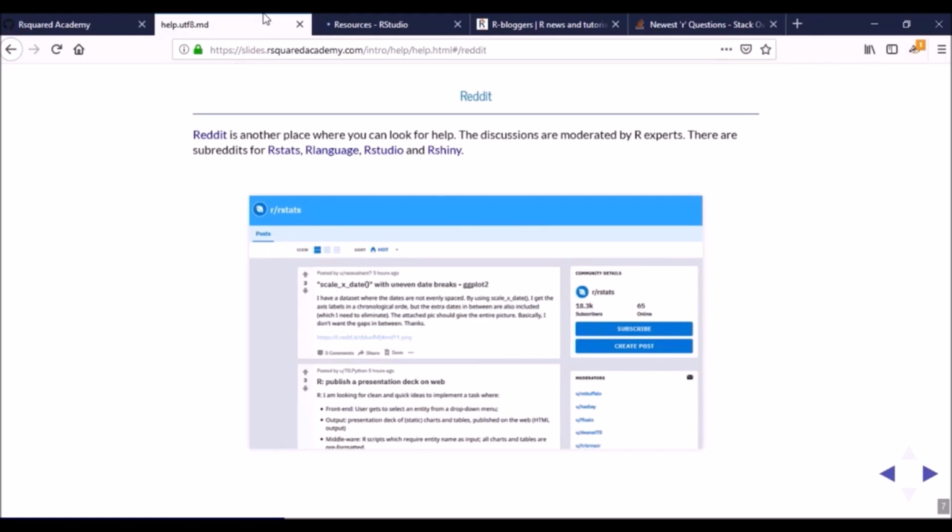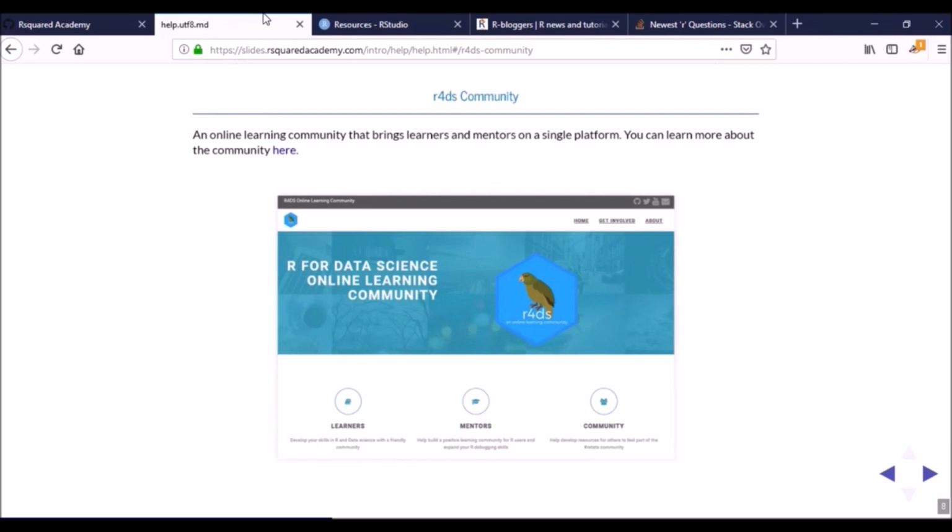And then another place that you can visit is Reddit. Again, there are subreddits for R stats, R language, RStudio, and R Shiny. So again, you can ask questions here, and you can also browse through the questions that have been asked by others. And then there is the R for Data Science community. That's also a very good place.